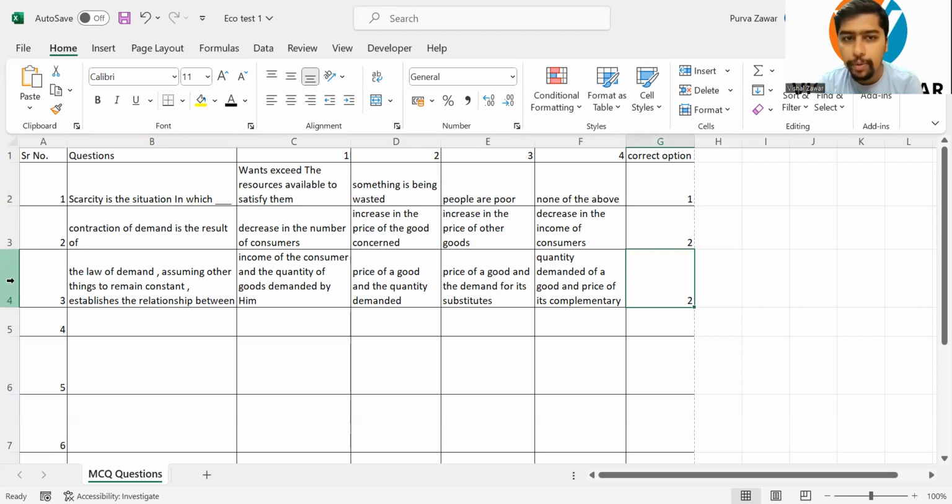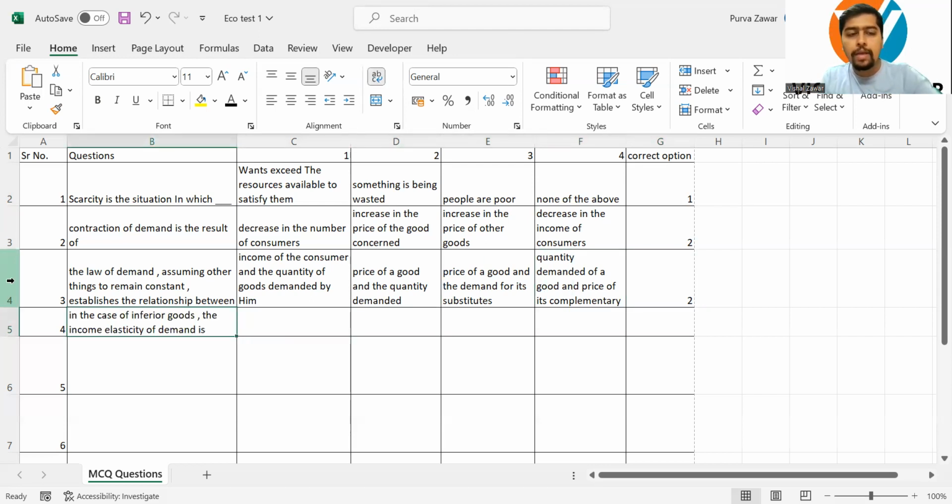It is again option two. The law of demand states that other things being constant, when the price of the product increases, quantity demanded goes down, and vice versa. So they are trying to establish a relationship between the price of the commodity and its quantity demanded.